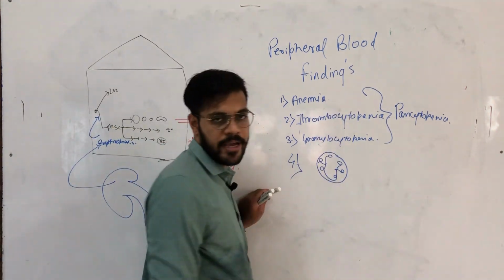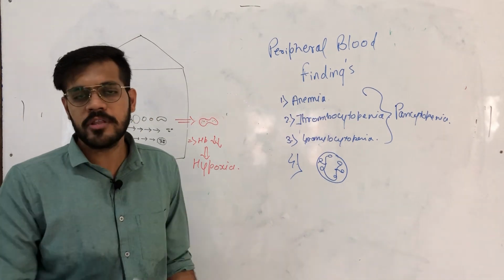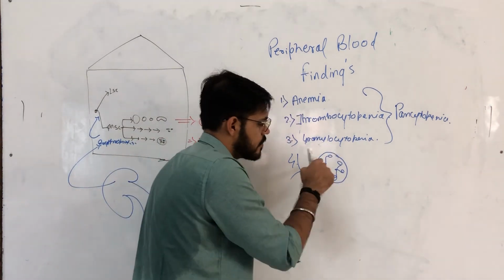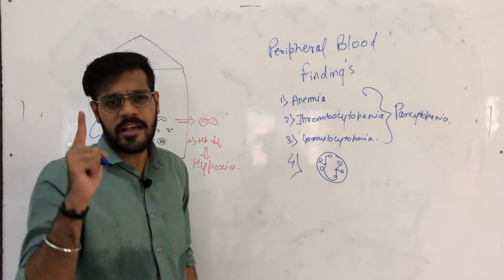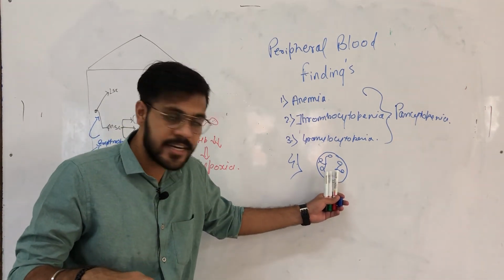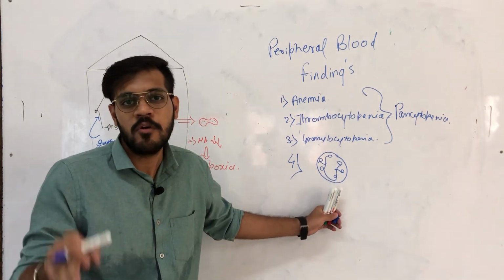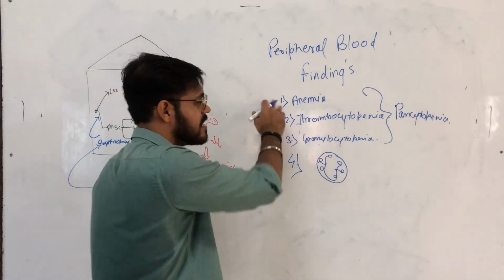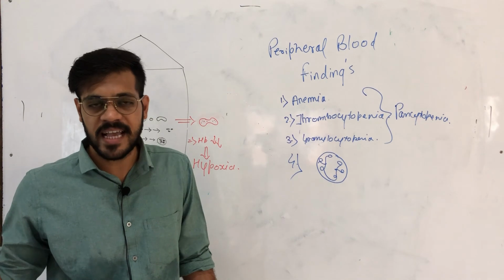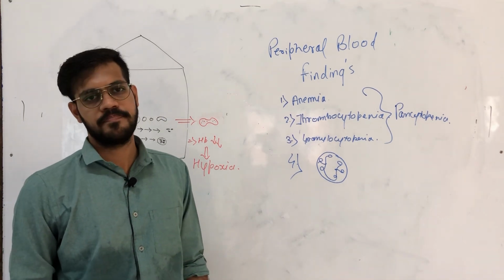It is present in the peripheral blood, and all hematologists are very sure that if there is even a single neutrophil with a hypersegmented nucleus in the blood, we should be suspicious that the patient is surely suffering from macrocytic megaloblastic anemia, caused due to deficiency of B12 and folic acid.